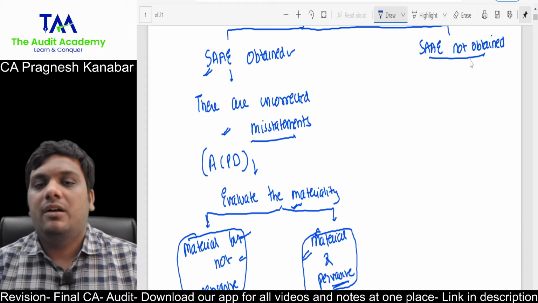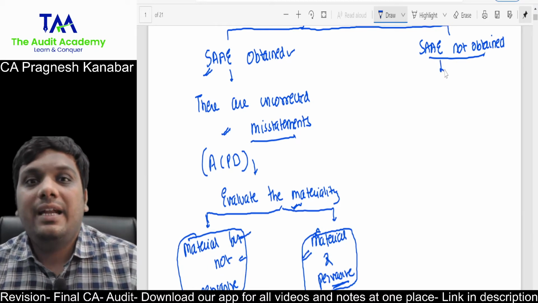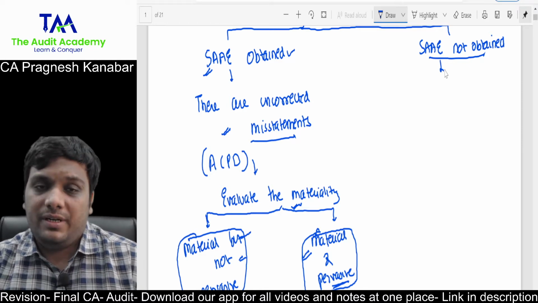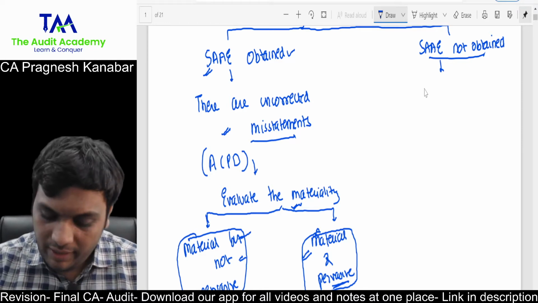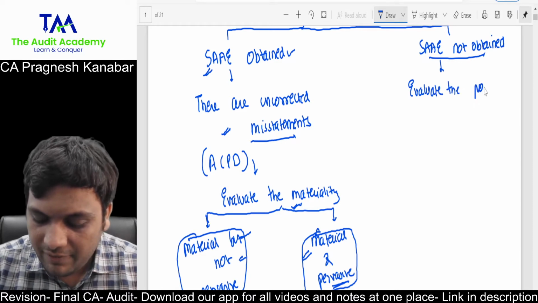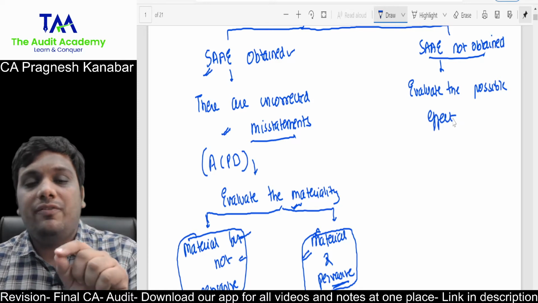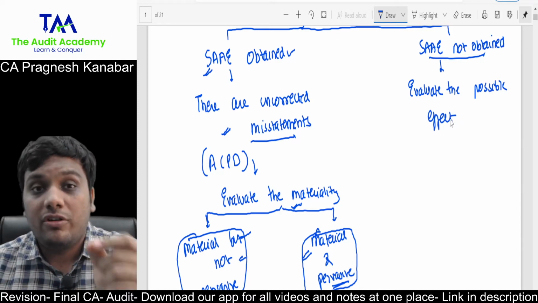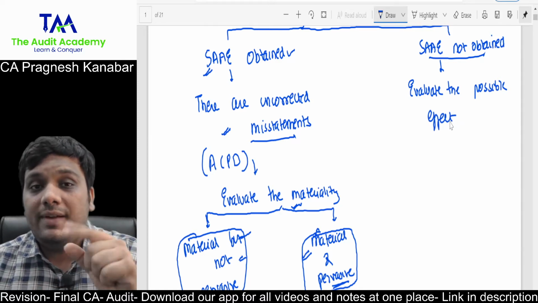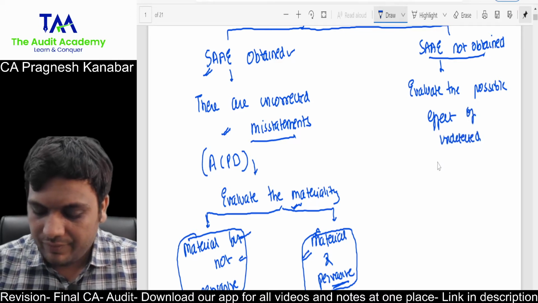If sufficient and appropriate audit evidence is not obtained, since you could not verify a particular item, then you have to write that we need to evaluate the possible effect. Students are not writing this, because you cannot calculate the effect as you could not find the misstatement. So you have to evaluate the possible effect of undetected misstatements.